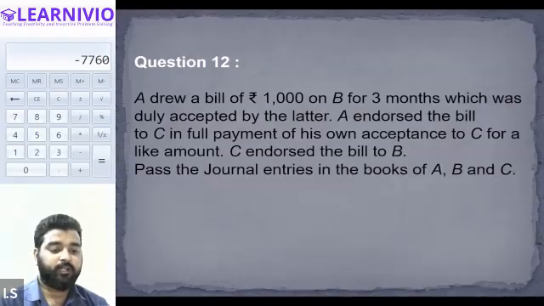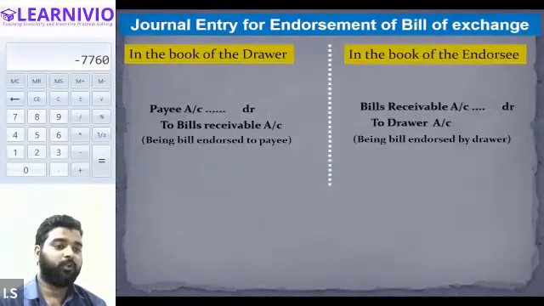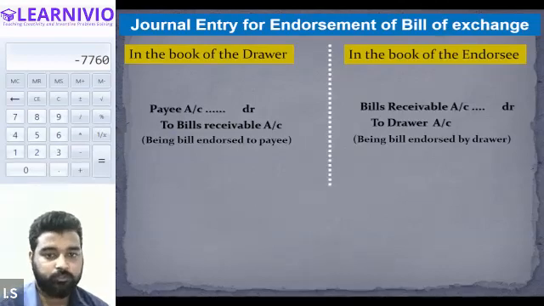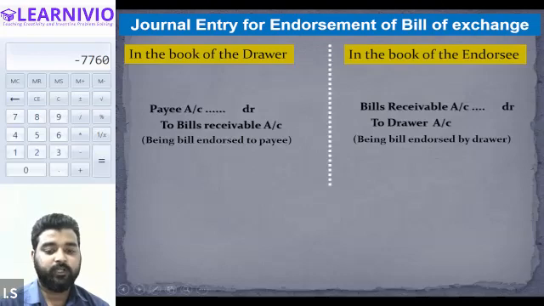Creditor's account debit to bills receivable account. Payee account debit to bills receivable. This is the general entry on the endorsement.